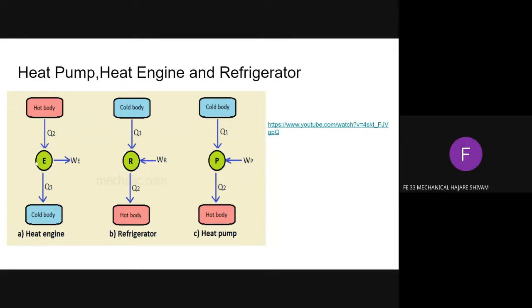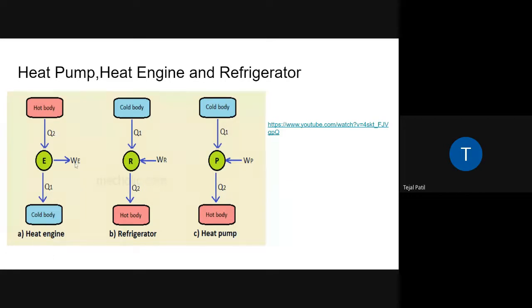So now tell me what is the thermal efficiency? This is the output. Okay, that is W upon Q2. W upon Q2.